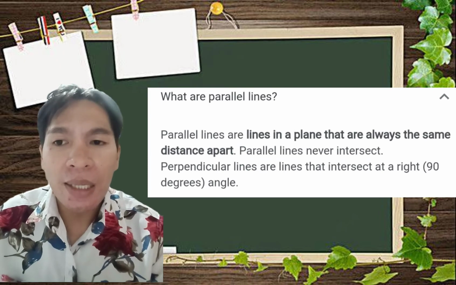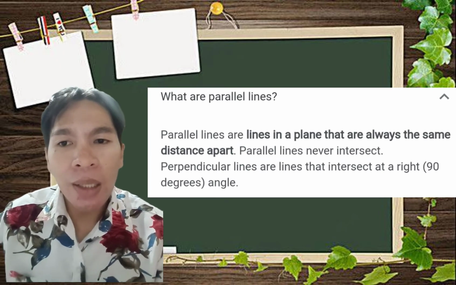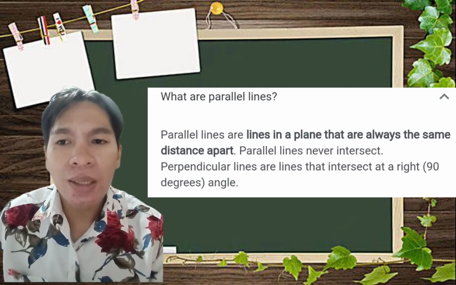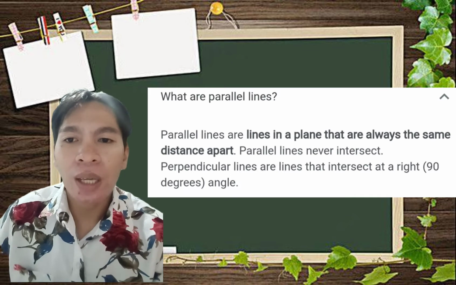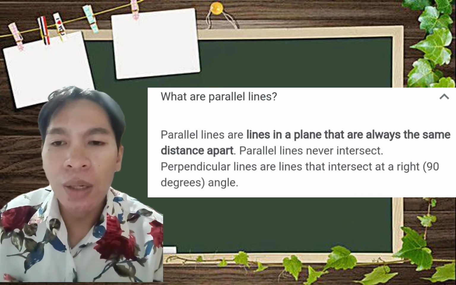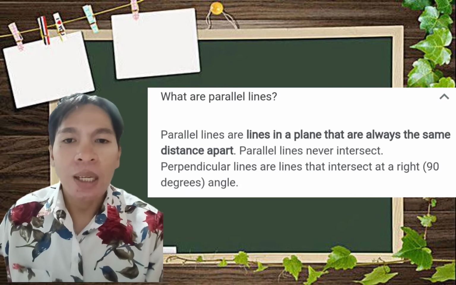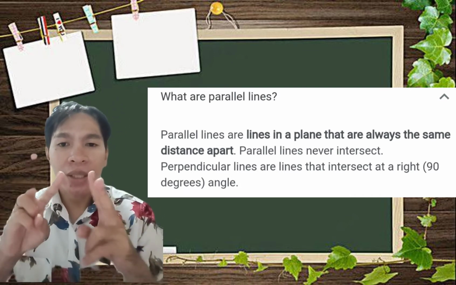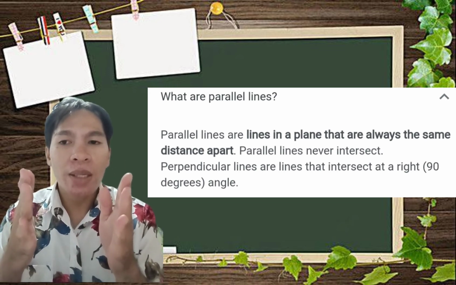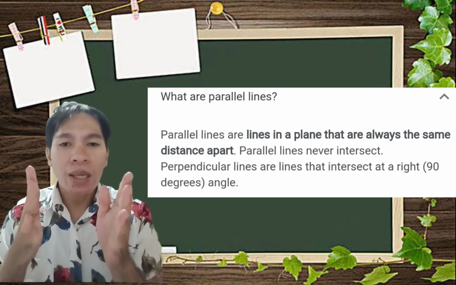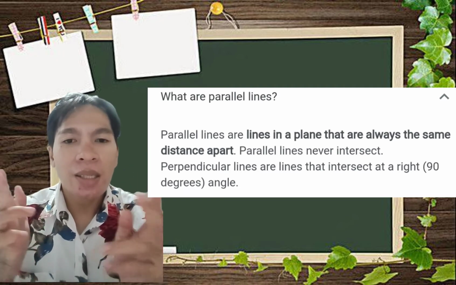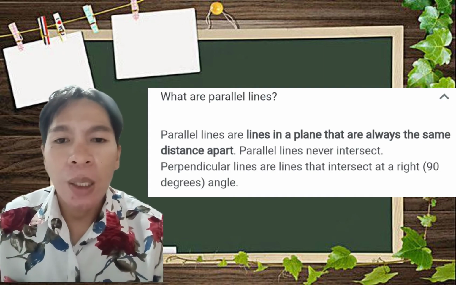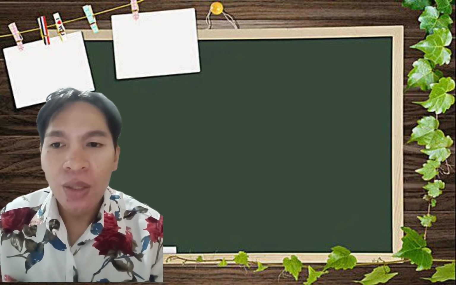What are parallel lines? Parallel lines are lines in a plane that are always the same distance apart. Parallel lines never intersect. Perpendicular lines are lines that intersect at a right angle, or 90 degrees. So, parallel lines are two lines that never intersect, and the distance between the two lines is the same. In the next video, I will put an example of parallel lines.